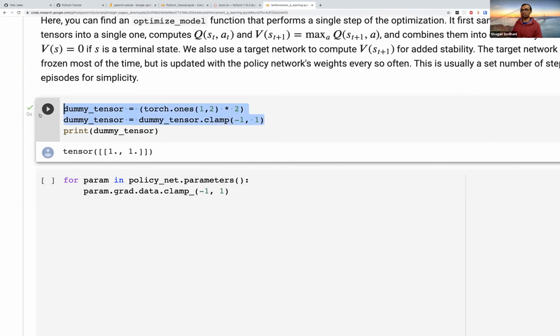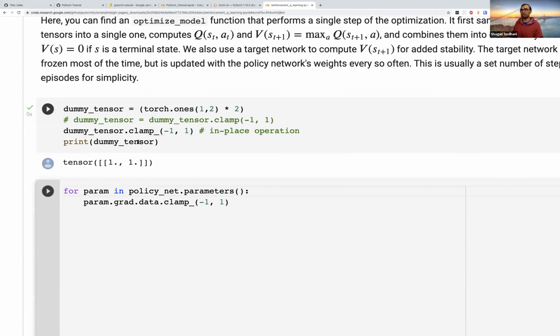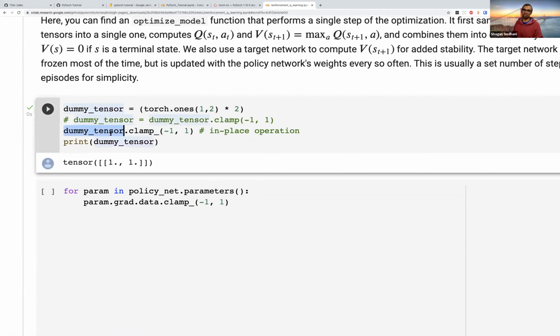But alternatively, instead of doing this, I could have done this clamp_, in which case it is called an in-place operation. An in-place operation basically means that you are implicitly performing the operation on the same tensor. And now you would see that even though I did not do an assignment, the value within the dummy_tensor has been updated.